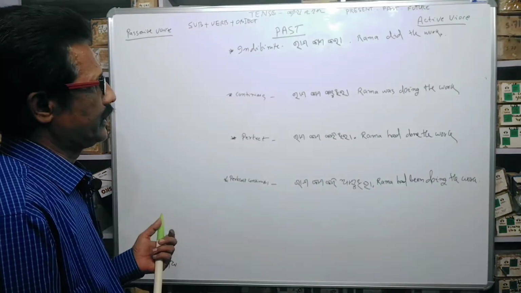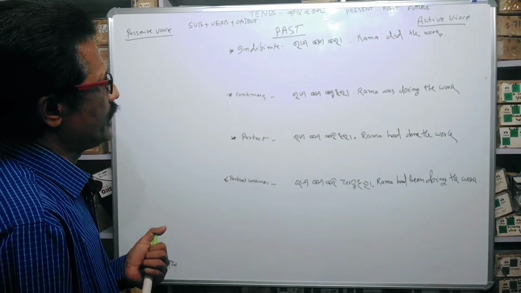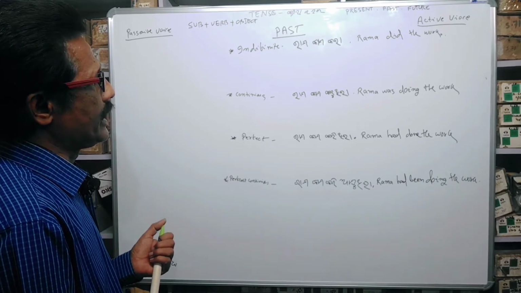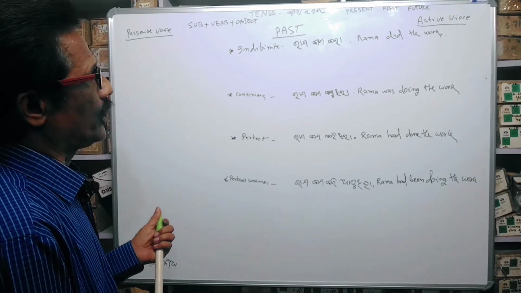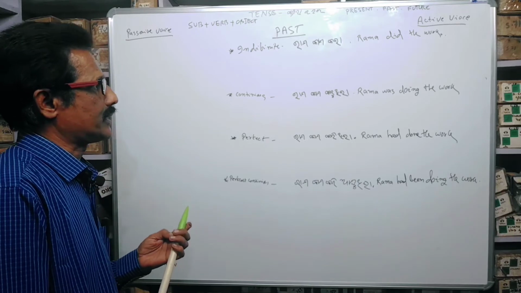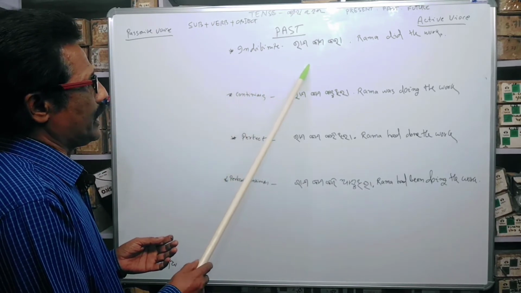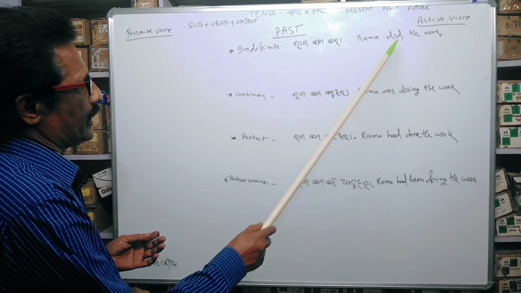Past indefinite means Rama did the work. That means in past he had done some work. In indefinite we can say Rama did the work.